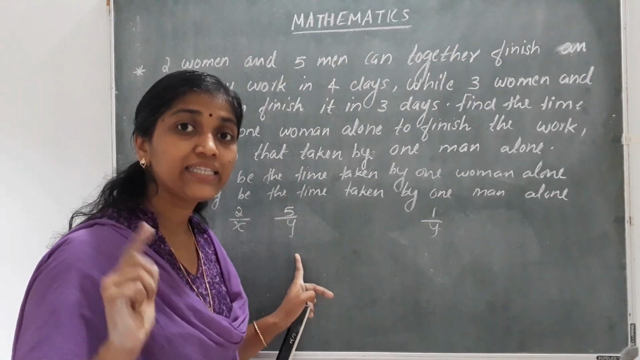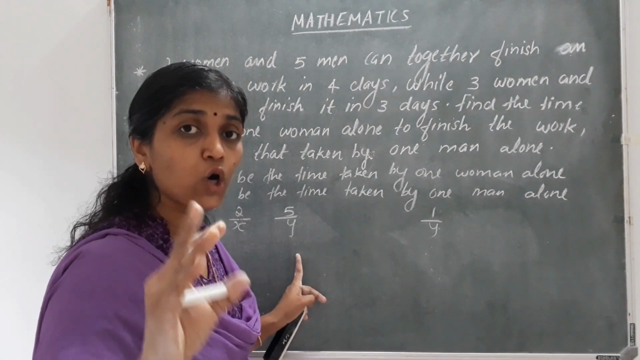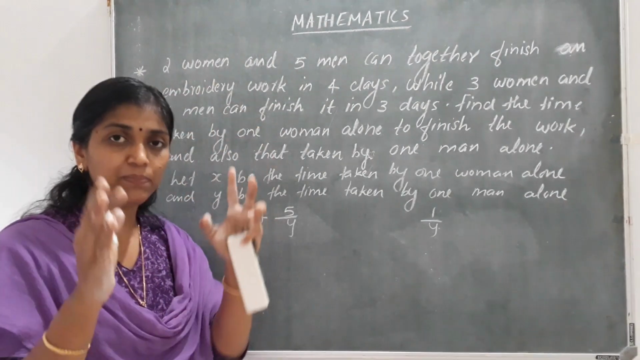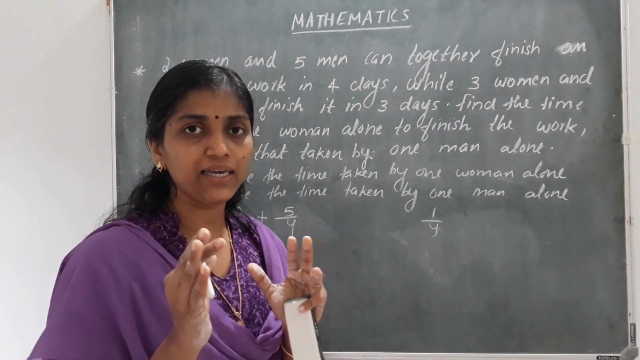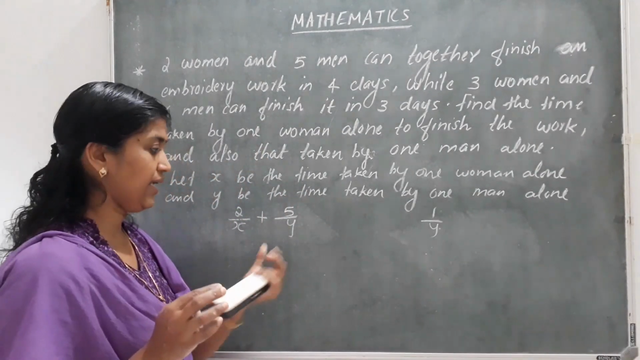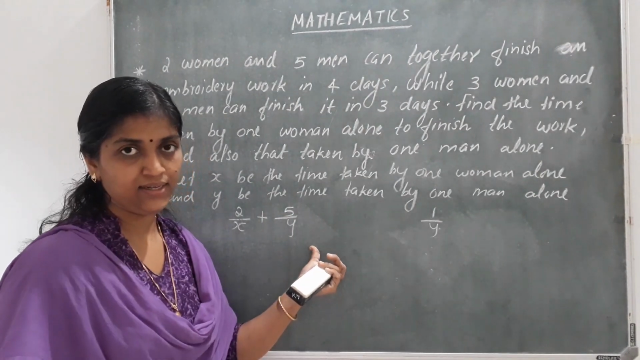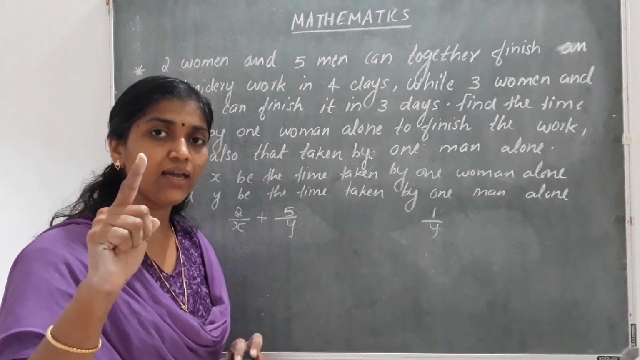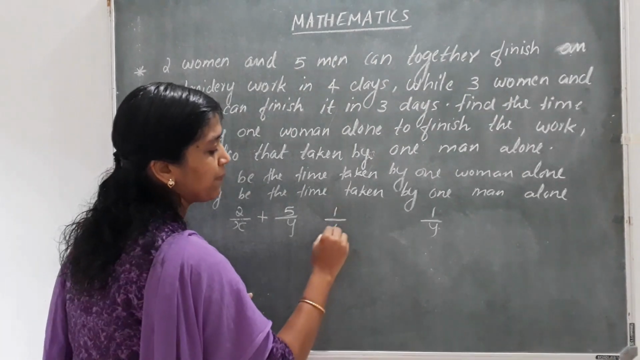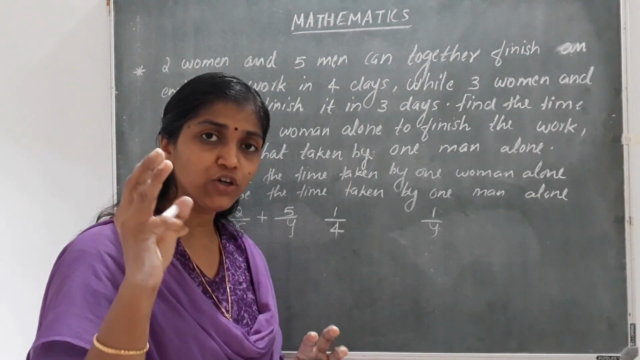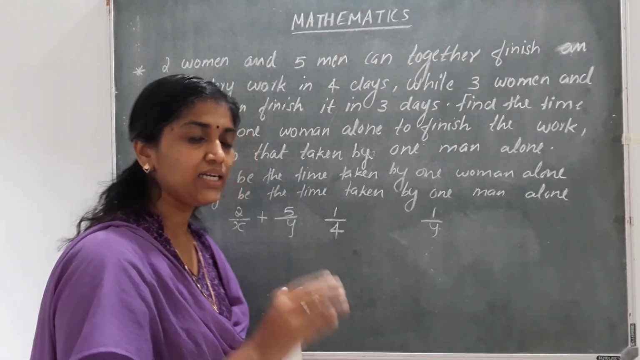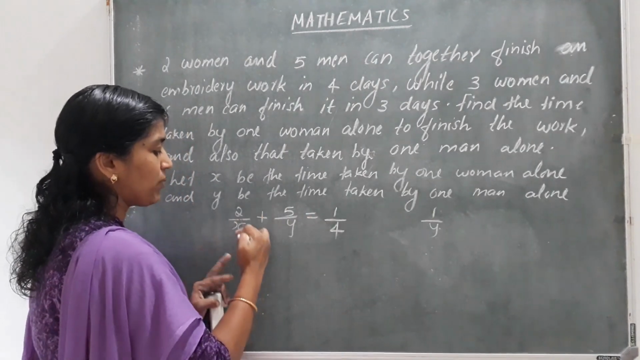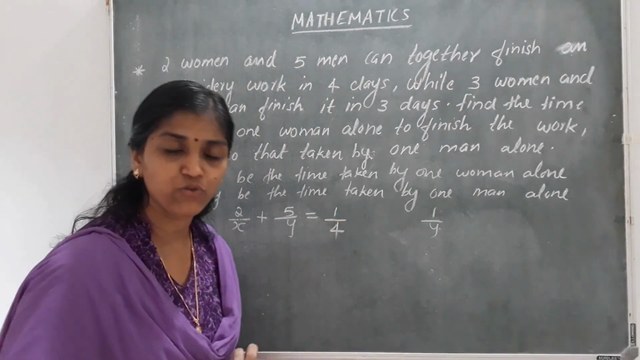5/y is the work done by 5 men on one day. So together, that will give us the part of the work done by 2 women and 5 men on that day. And how many total days are taken? 4 days. On a day, how much part of the work will be done? It will be 1/4. So on a day, 1/4 of the work will be done, and that will be equal to 2/x plus 5/y. So you will get 2/x plus 5/y is equal to 1/4.